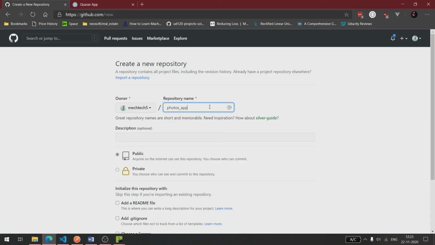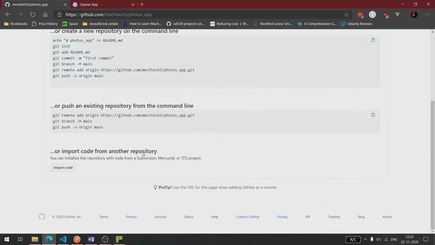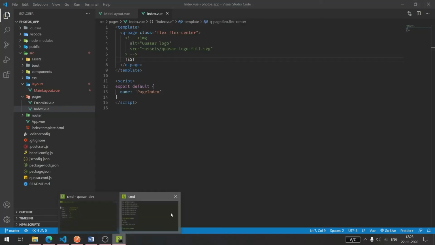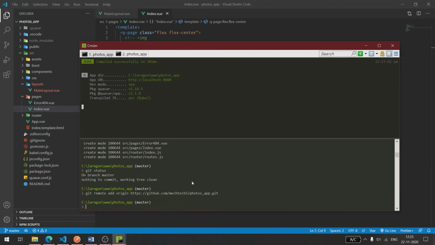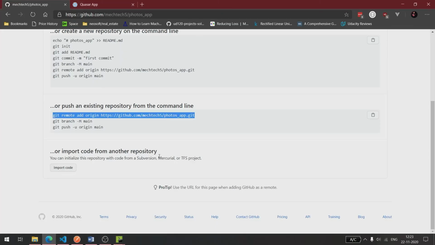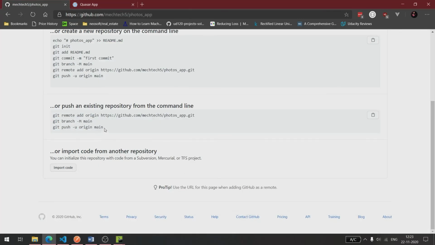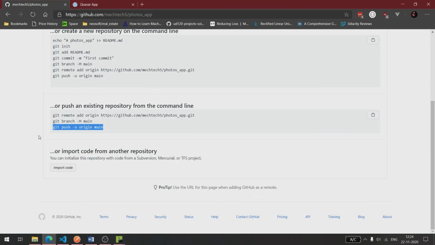Photos app. Public. Okay, good. Name. It's done.